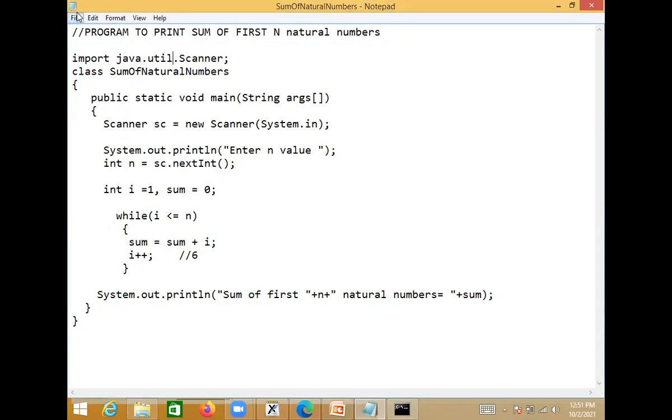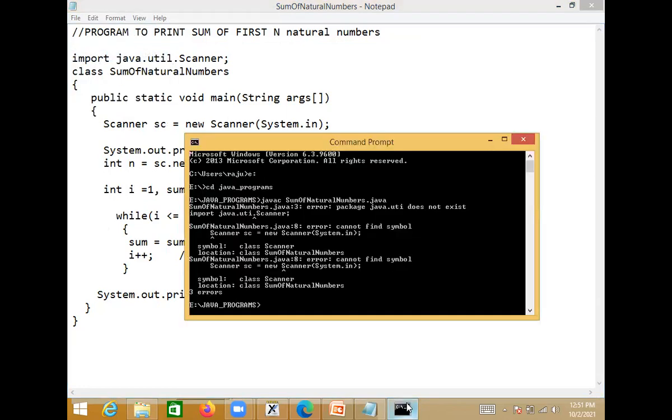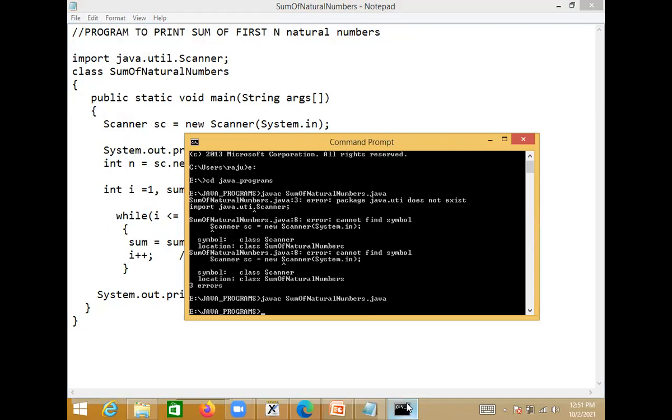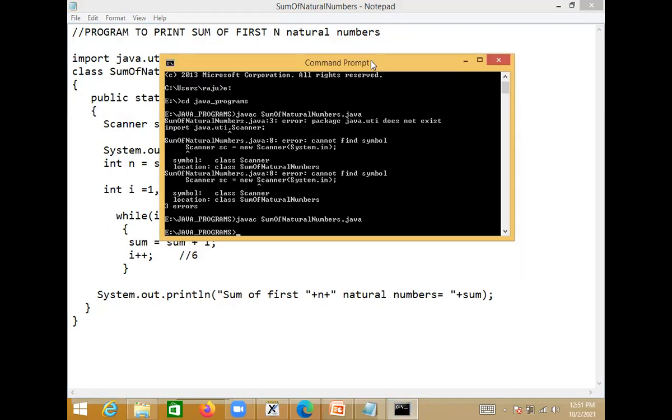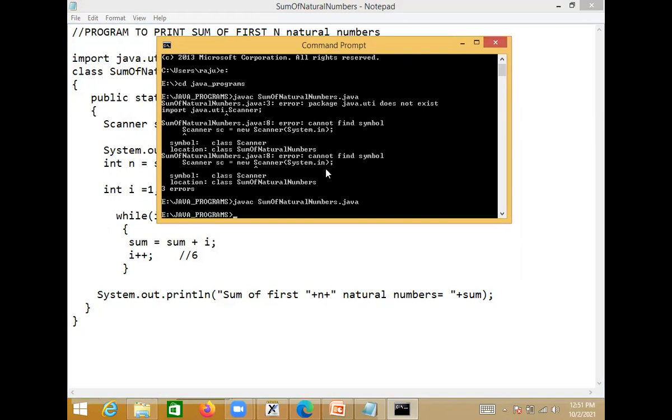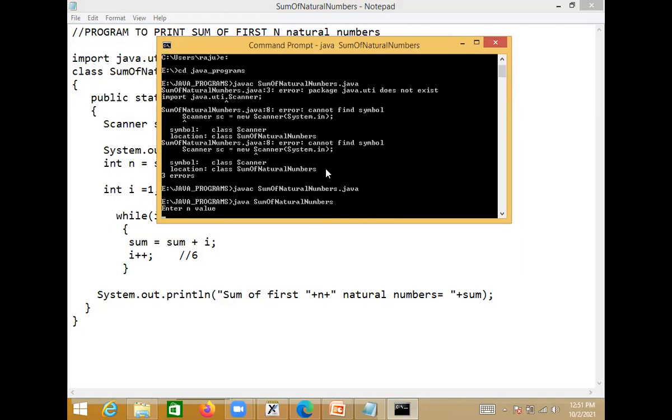Okay, right, so let us save the program again. You run your code, compile your code. Now this time it is okay. Okay, right, so now again run the code here. Now let us see whether it prints the correct value or not. So enter n value 5.